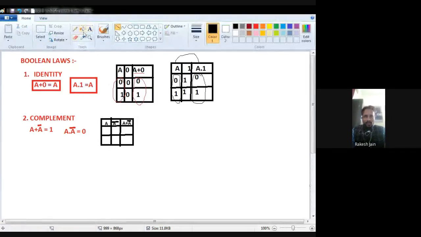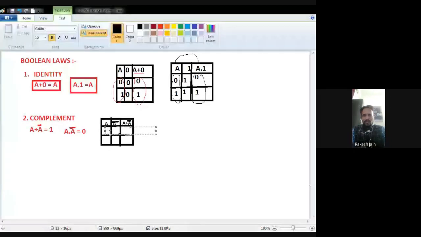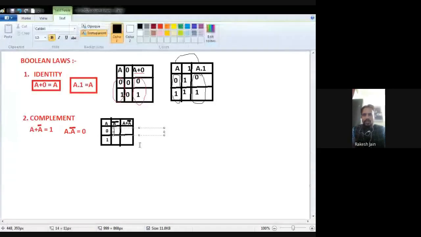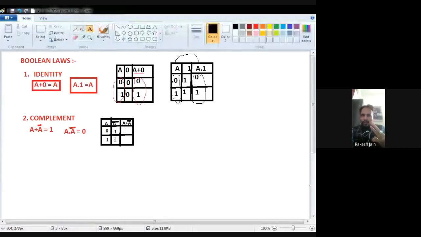Now see, because only one thing is there, A, two possible values exist, either 0 or 1. And what is the meaning of A bar? A bar means just the opposite of A, just the invert of A. If A is 0, it means A bar is 1, and here A is 1, it means A bar is 0. Now on the LHS side we want to do A plus A bar. Plus operation means we want to perform the OR operation. OR means if any input is 1, the output will be 1.